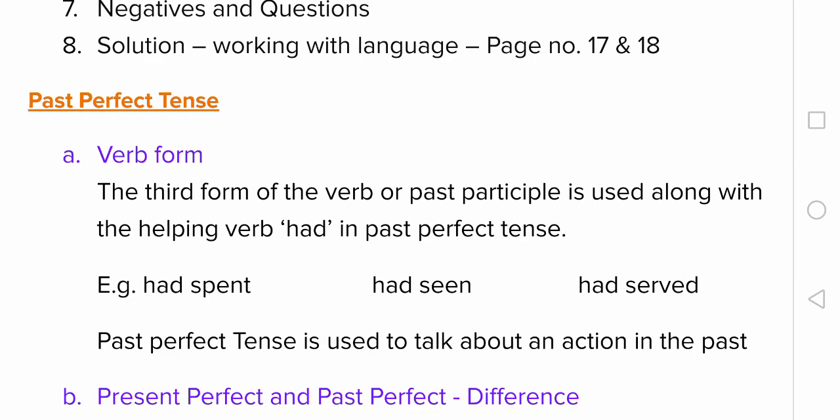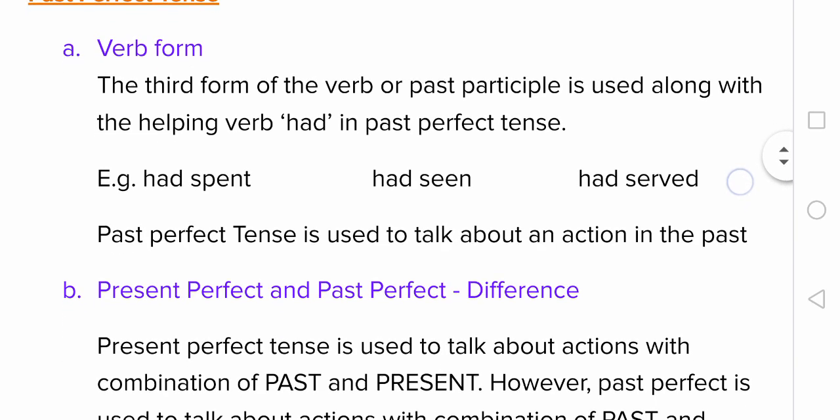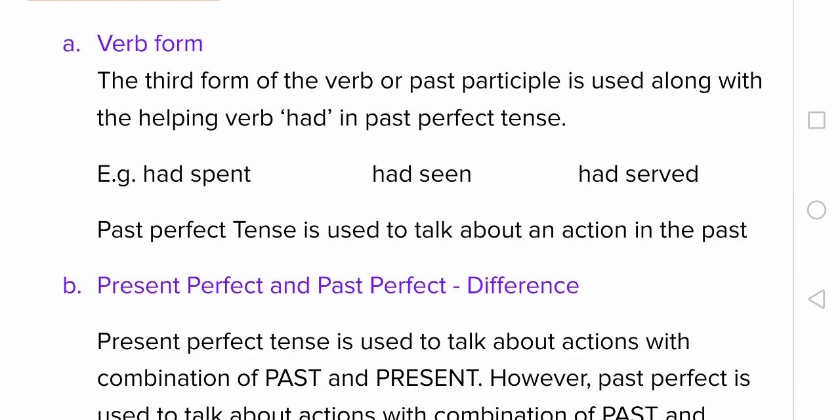We use the third form of the verb or past participle along with the helping verb had in past perfect tense, like had spent, had seen, had served. Had is the helping verb. Spent, the third form of the verb, is the main verb. Now, past perfect tense is used to talk about an action in the past which had completed earlier to another action in the past tense.